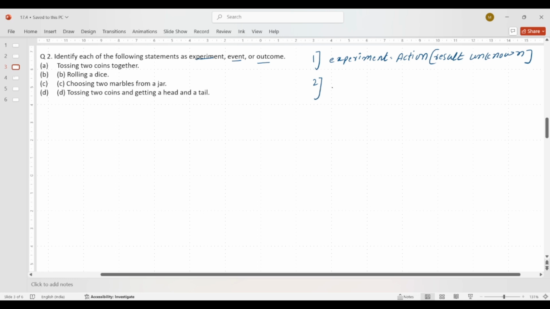And the second one is event. These are just keywords; if you keep this in mind, it will be easy for you to identify. So event is equal to maybe, maybe this will happen or not. So for event, you remember this word maybe, we will explain further. And the third one is outcome. Outcome means result. You can say here, result of experiment.